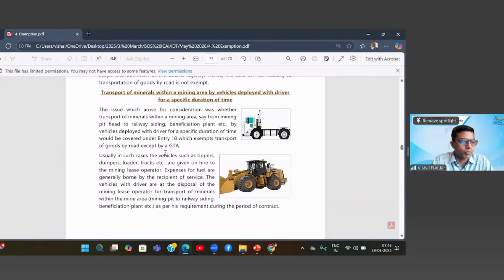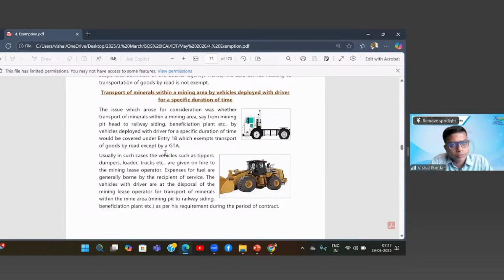The issue which arose for consideration was whether transport of minerals within the mining area, say from mining pit head to railway siding, beneficiation plant, etc., by vehicles deployed with the driver for a specific duration of time would be covered under entry 18, which exempts transport of goods by road except by a GTA.